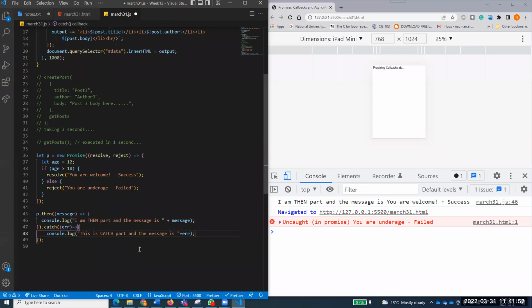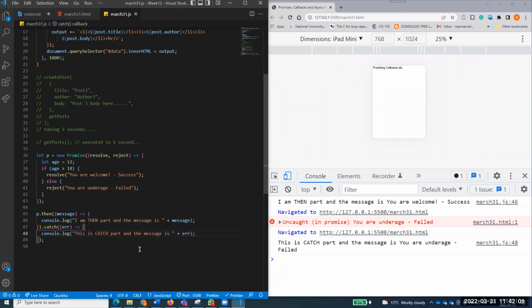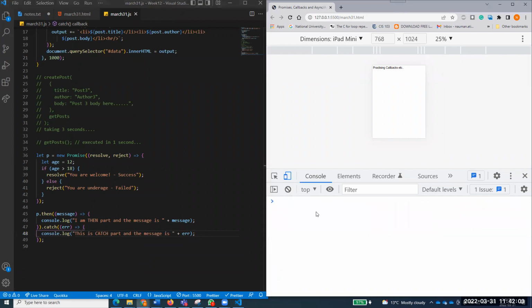Okay, Pavneet, I'll explain that again. Thank you. Control S. I save this one and I show you. Now you see that this is catch. Now I'm getting a legal message. It's not an error generated by that one.